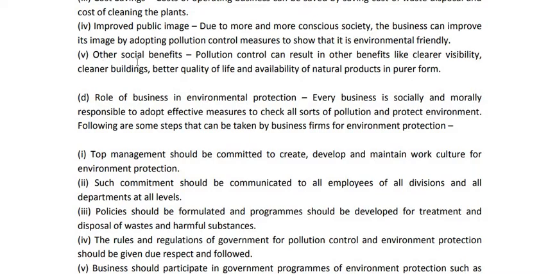Last one, other social benefits. When pollution is controlled, this results in many other benefits like clearer visibility. That means everything becomes clear.